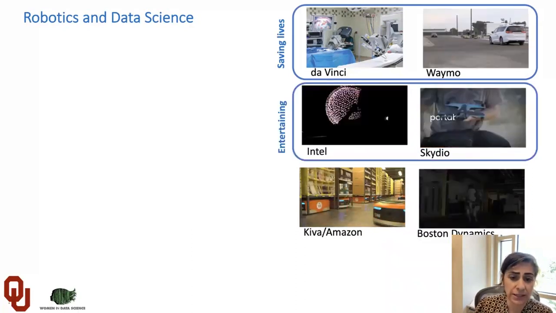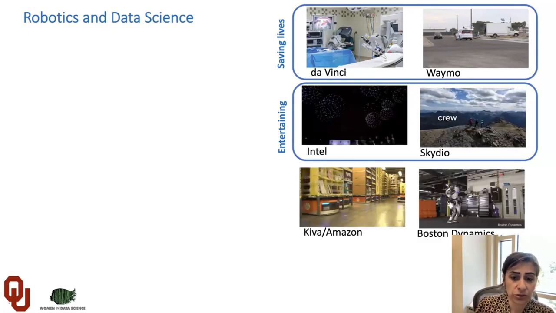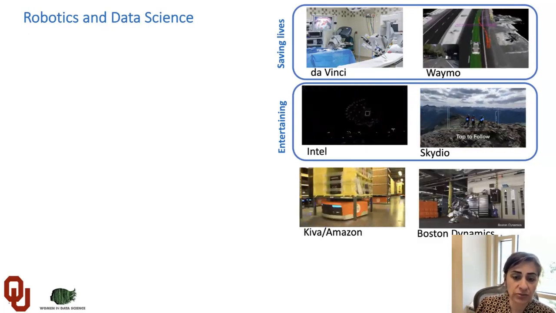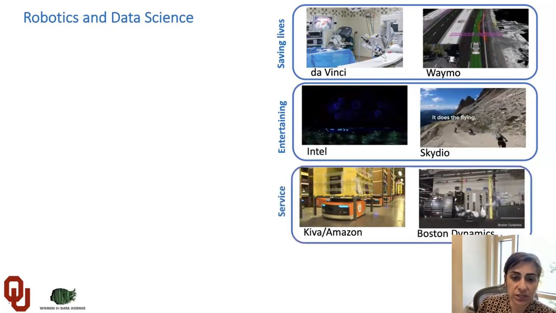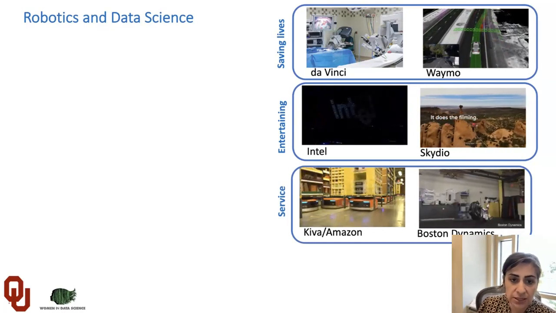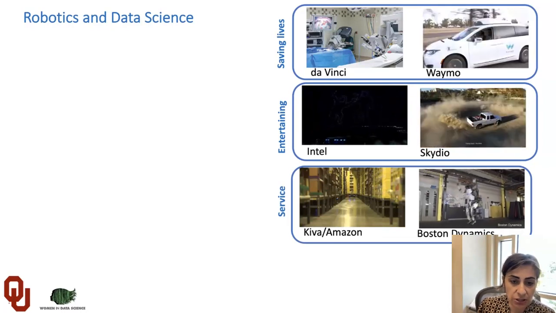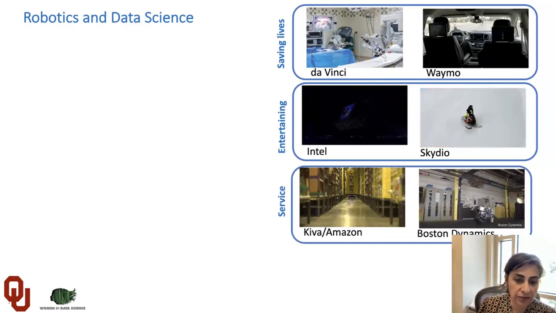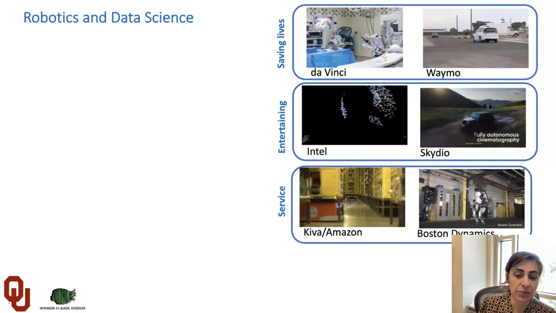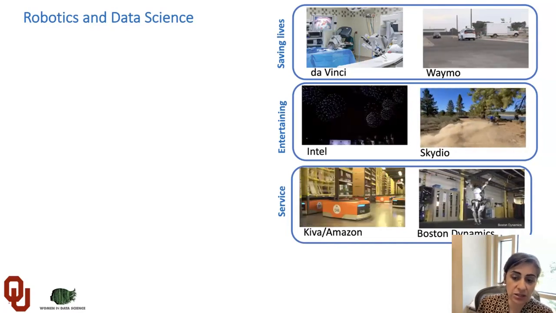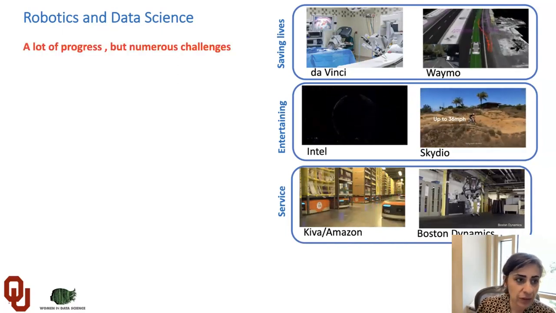We also can have robots as entertainment. For example, Skydio drones for capturing images, and here Intel creates interesting formations of robots and drones. There are many applications, and also we have service robots. For example, Kiva from Amazon for package delivery, and also Boston Dynamics robots that can serve in military or rescue and different applications of robotic systems.